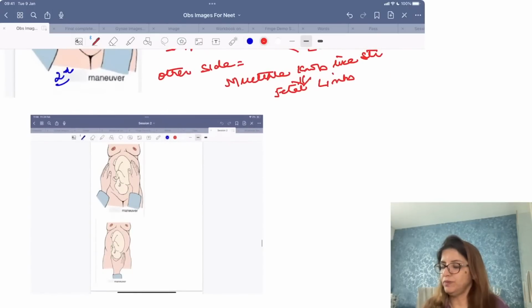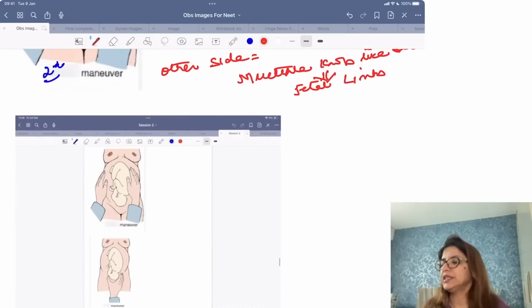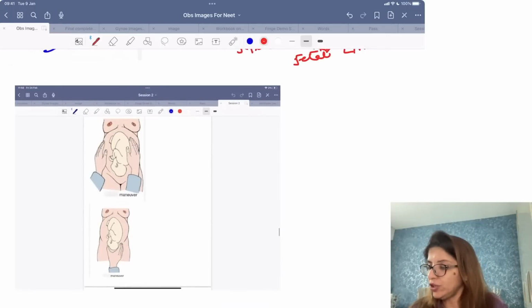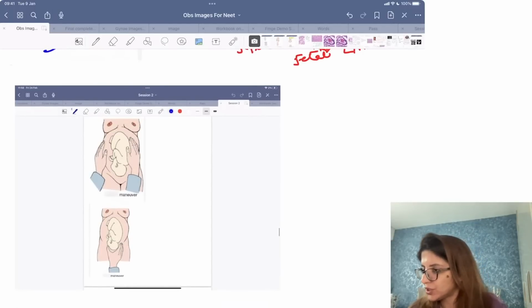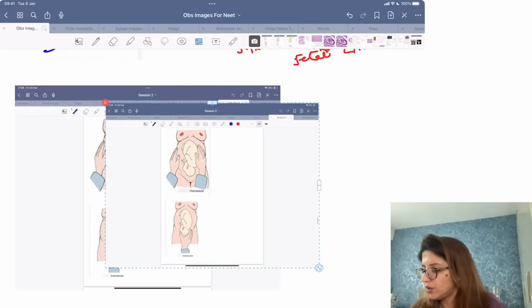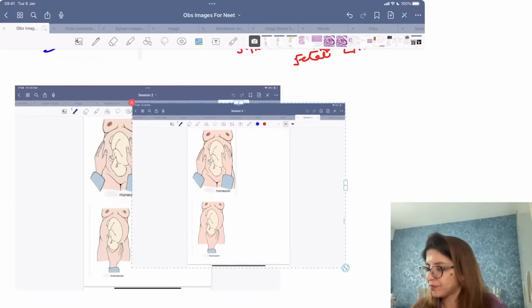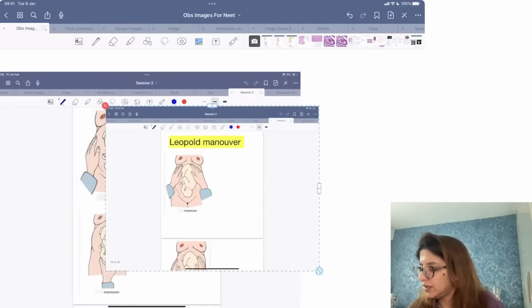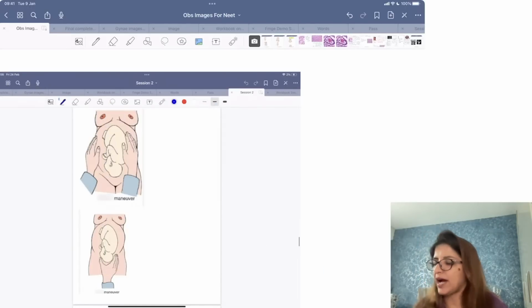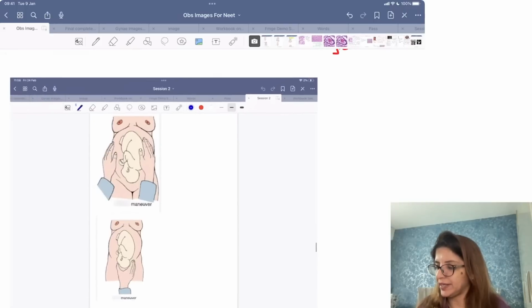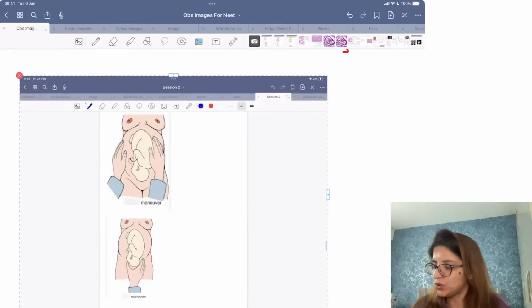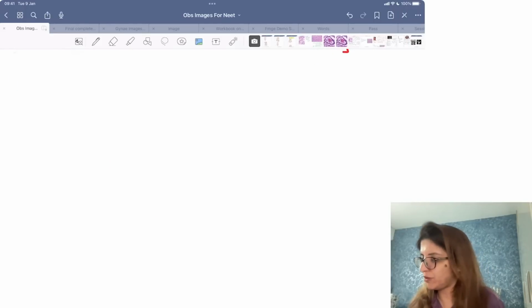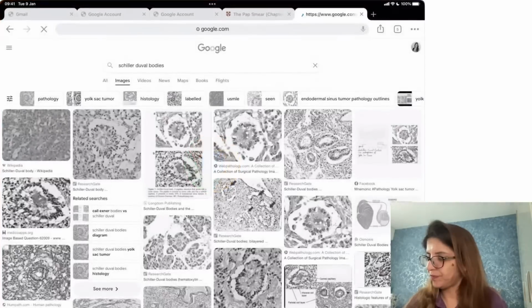Then you are going to do Leopold's third maneuver. Now, let me show you an image of Leopold's third maneuver being done. From the side, you are going to bring your hand to the pelvic area.